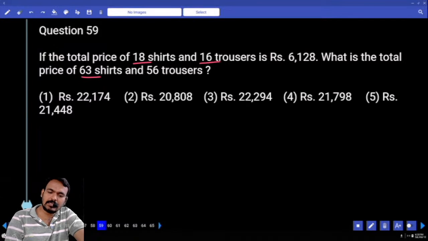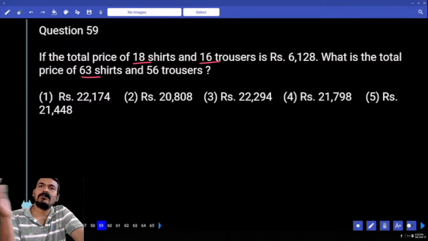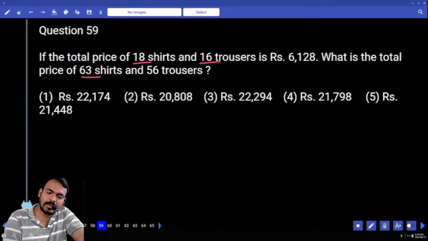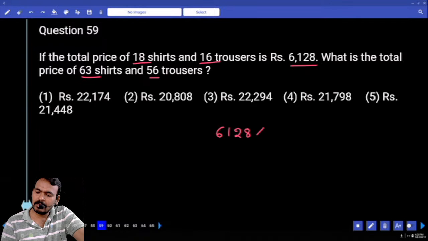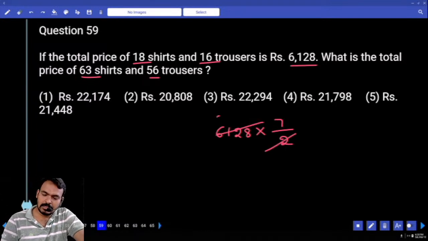Next, 16 3s are how much? 48. Half of 16 is 8. It is also 3.5 times, or not? Left hand side 3.5 times means right hand side also 3.5 times, or not? Then we write 6128 multiplied by 3.5. 3.5 means 7 by 2, or not? Multiplied by 7 by 2. 2 how many times? 3064, or not?